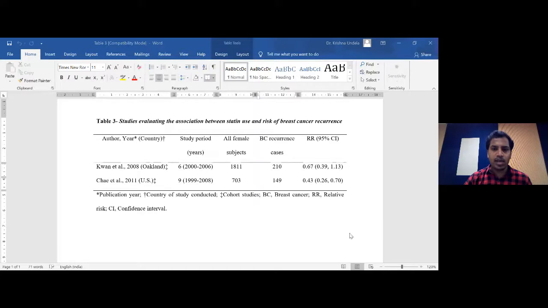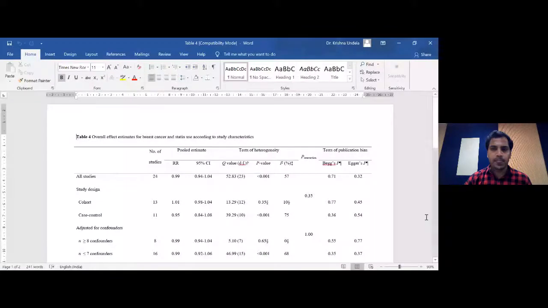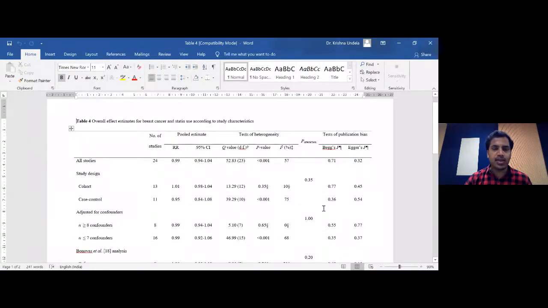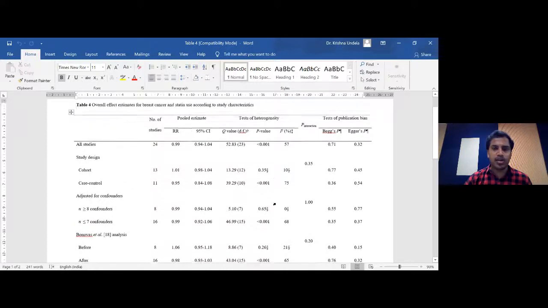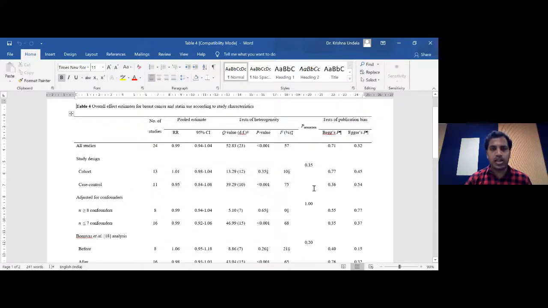And coming to the last table, the very important table, that is table 4. It's the main analysis, everything explained in table 4, a very detailed table. You can see there are lots of values here. Nothing to bother about because we understood all those things already.